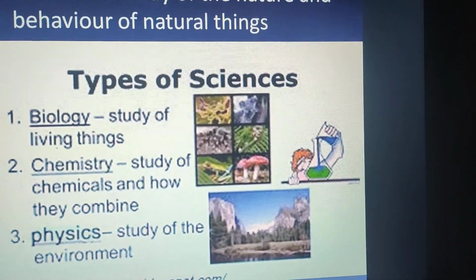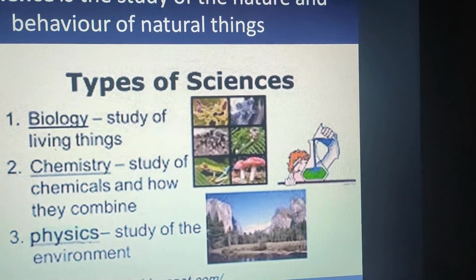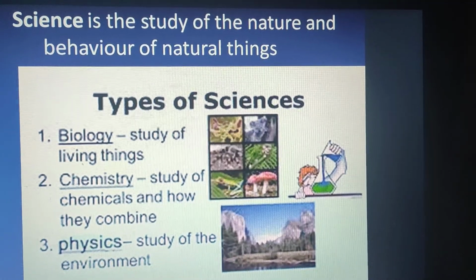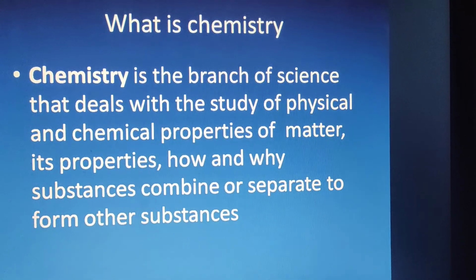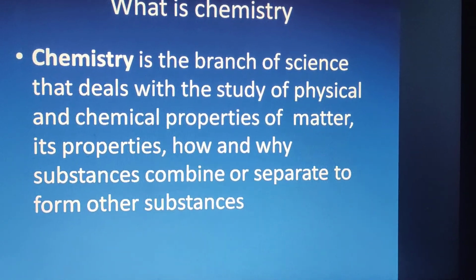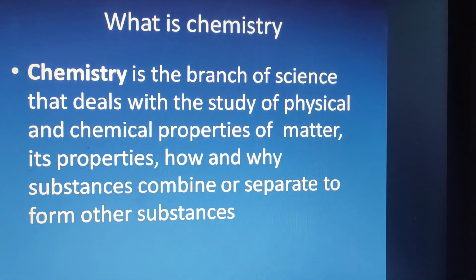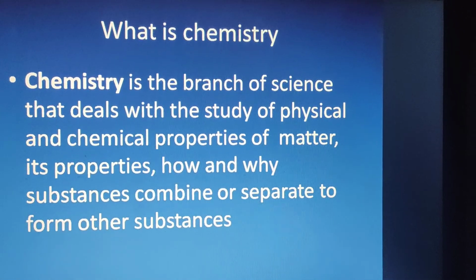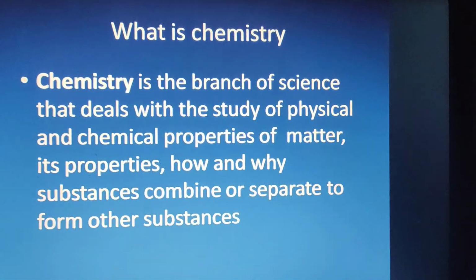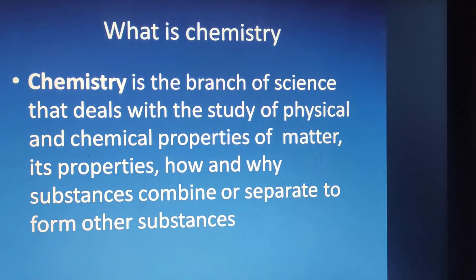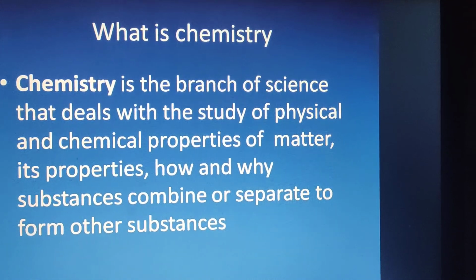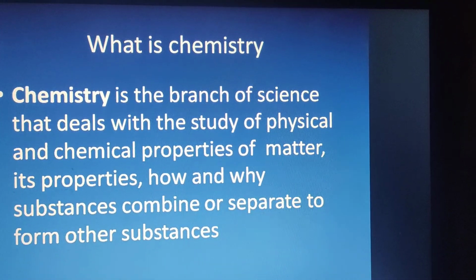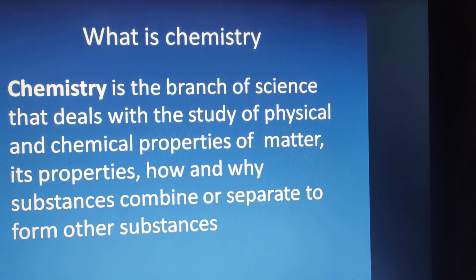In chemistry, because in this video we are studying our first chapter of chemistry, let's understand what chemistry is in detail. So what is chemistry? Chemistry is a branch of science that deals with the study of physical and chemical properties of matter. What is matter? I think you all know. Matter is anything that has mass and occupies space. You students are also matter because you have some mass, so many kgs, and you occupy some space where you sit and stand. So you are also matter.